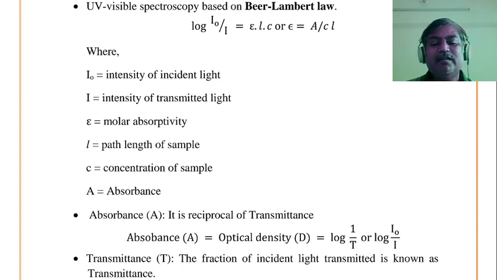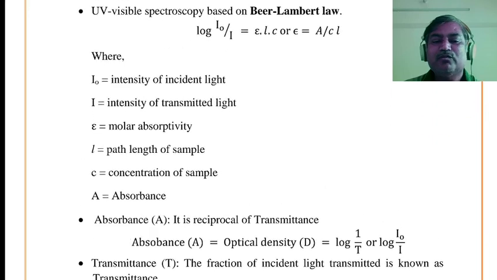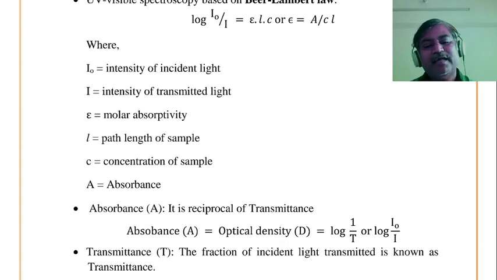Incident light मधला किती फ्रॅक्शन ट्रान्समिट झाला एक्सपेरिमेंट करत असताना, तर ट्रान्समिट झालेला जो फ्रॅक्शन आहे त्याला आपण म्हणू शकतो ट्रान्समिटन्स. सो दिस इज अबाउट द टू इम्पॉर्टंट टर्म्स, absorbance and transmittance. In the UV spectroscopy technique we are going to measure the absorbance, and absorbance can be calculated from transmittance.